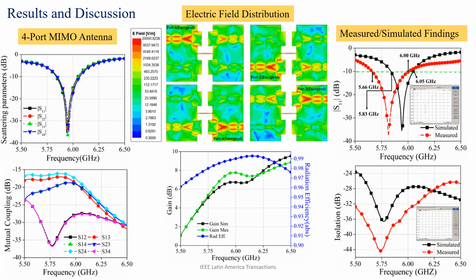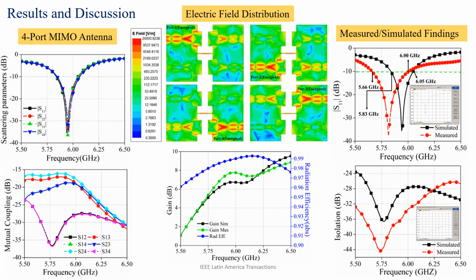Now the discussion of the 4-port MIMO antenna. Here you can observe that the S11 characteristics of the 4-port MIMO antenna are very similar, and the isolation is greater than 15 dB. It means all the 4 ports of the MIMO antenna are working individually, because isolation is very high. Similarly, to further justify these findings, the electric field distribution plot is in front of you, where we energize each port while terminating the other ports. You can see that when we provide energy to each port, the energy is confined to that particular port, and very little coupling is observed with the other ports.